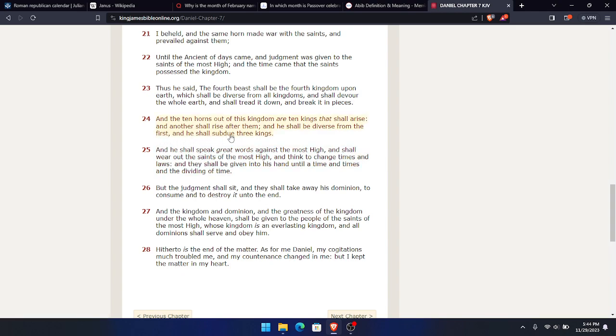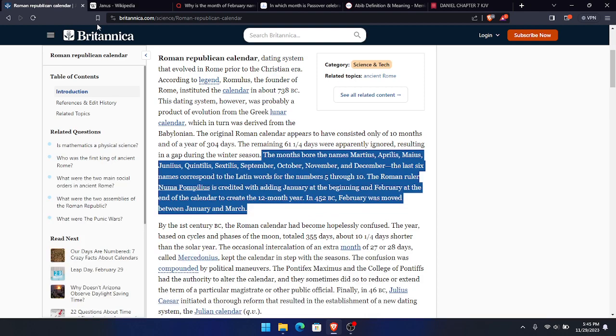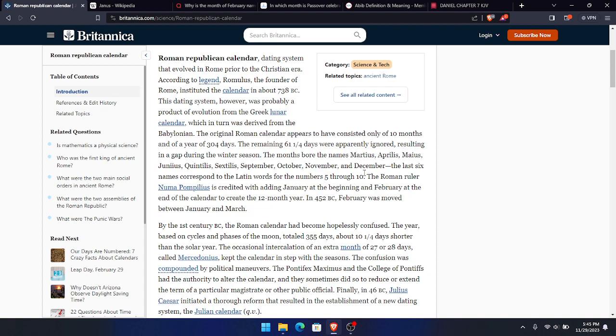and another shall rise after them, and he shall be diverse from the first, and he shall subdue 3 kings. And he shall speak great words against the Most High, and shall wear out the saints of the Most High, and think to change times and laws. So how did the Roman Empire change the times and the laws? The Roman Empire messed up the time system by adding 2 different months to the 10-month year, man.